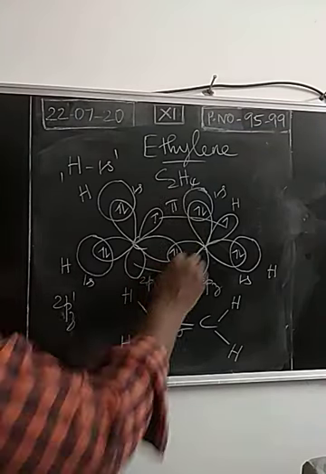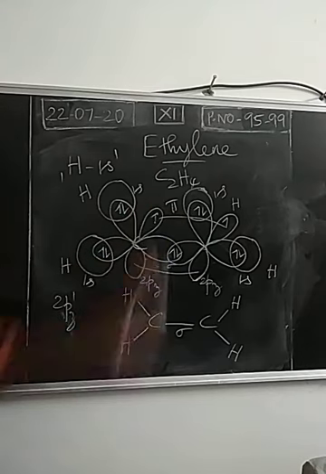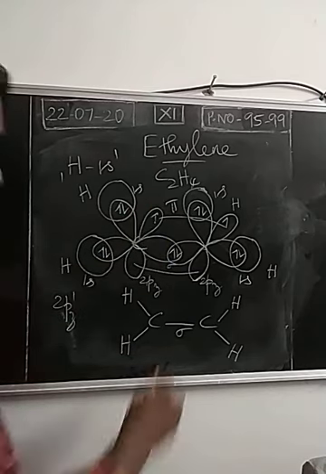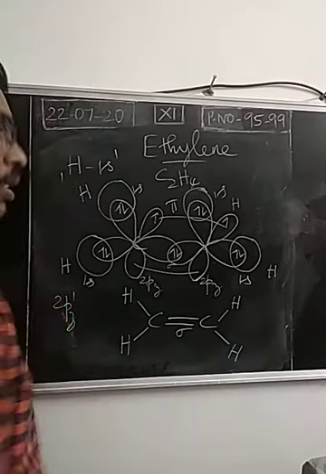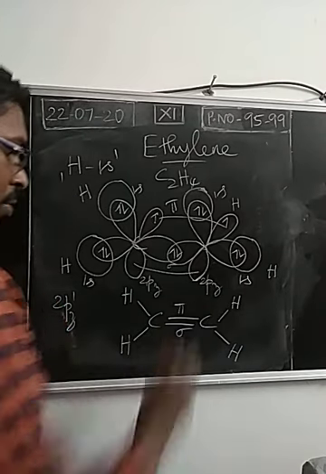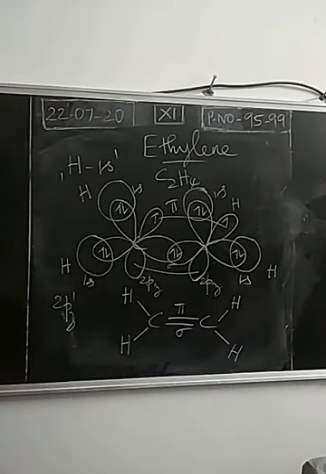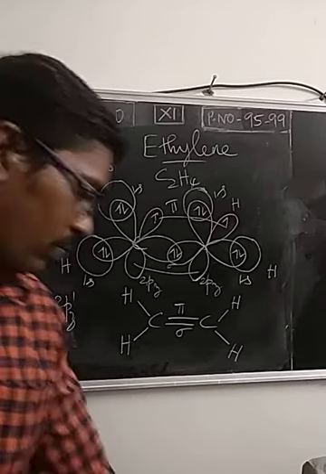This is head-on overlapping, sigma bond, but this is sidewise or lateral overlapping. So a pi bond is formed between carbon and carbon. So this is the geometry of ethylene or ethene molecule. Totally we have 5 sigma bonds, 1 pi bond. Okay.